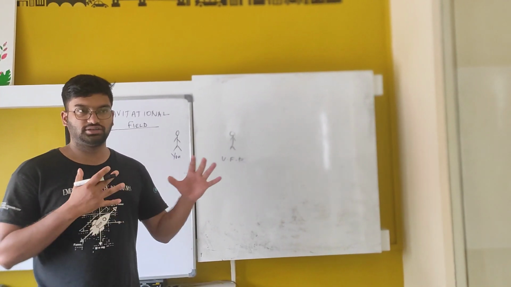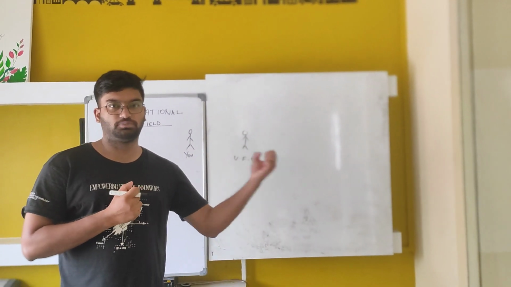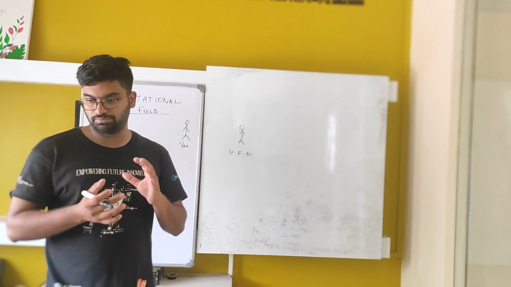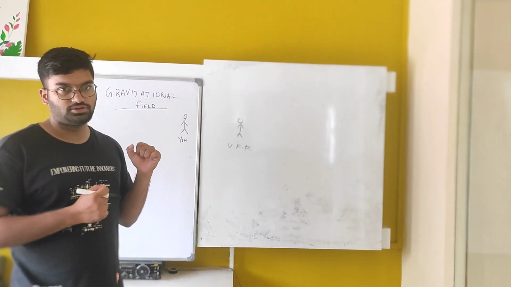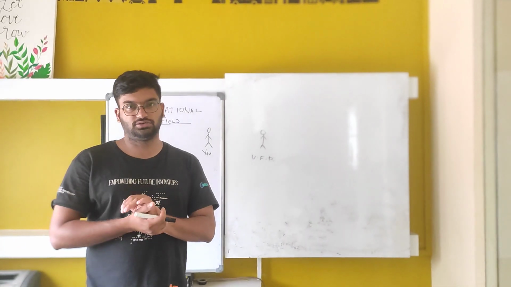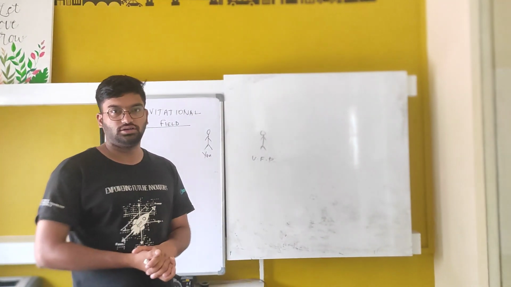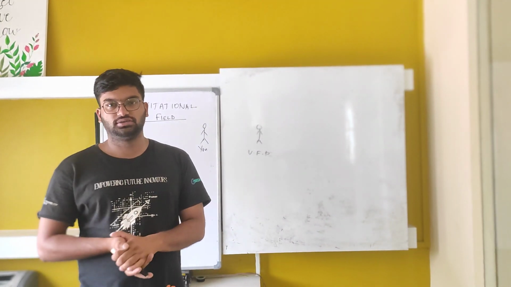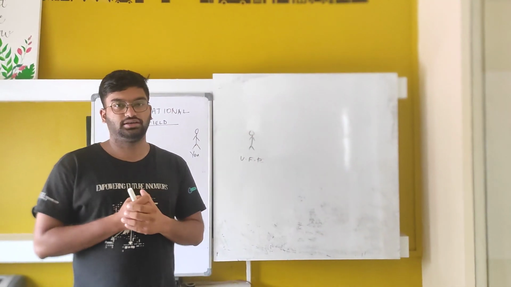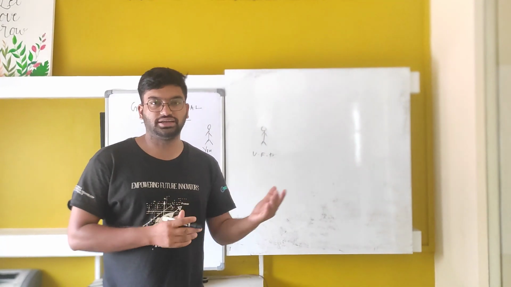There has to be some kind of field that should pull. If I pull something here, it will come. There has to be some kind of activity or field to attract an object. So we come to the conclusion that there has to be a gravitational field in which a mass is sitting, so it is getting attracted.